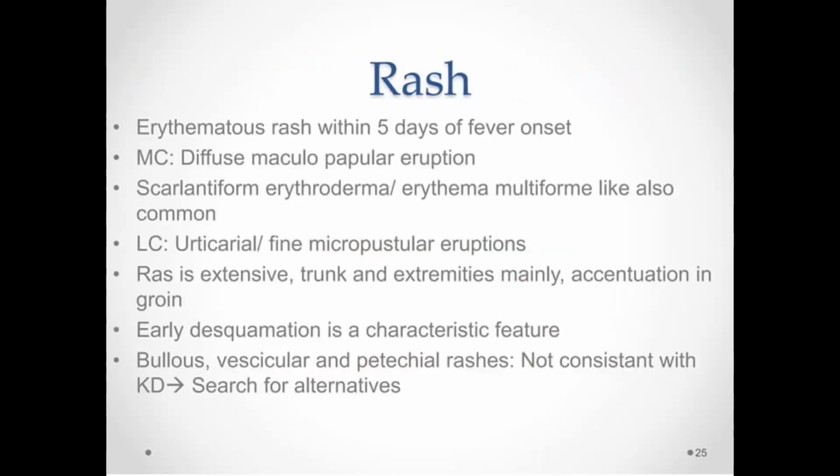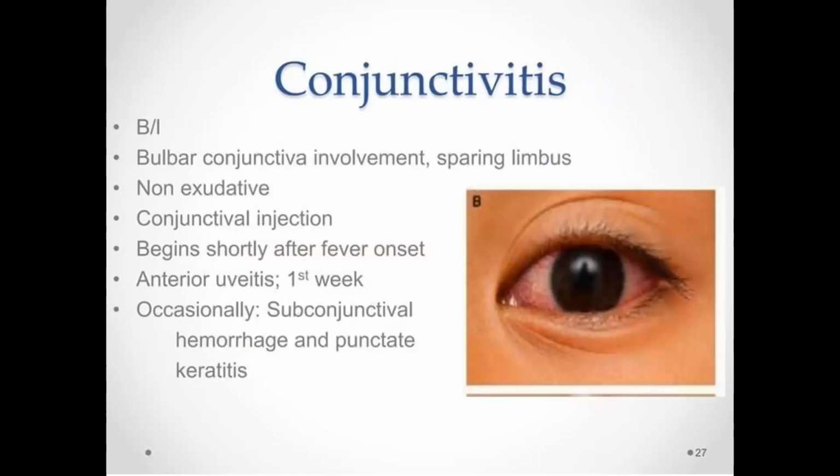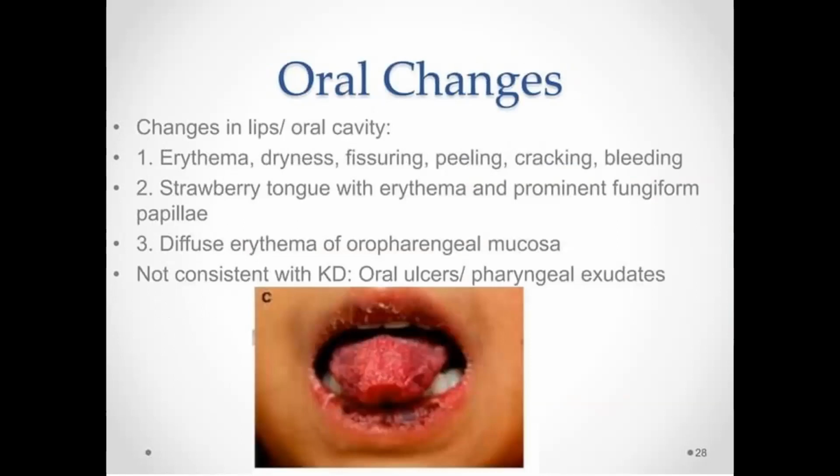Okay. So in conjunctivitis, we have to remember only 2 points. It involves the bulbar conjunctiva and it is non-exudative. Okay. In the first week, there will be anterior uveitis. Oral changes, same thing: strawberry tongue.